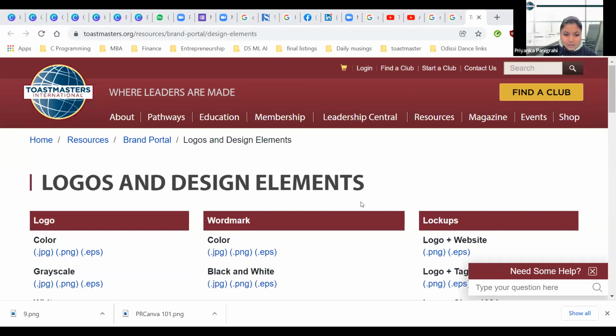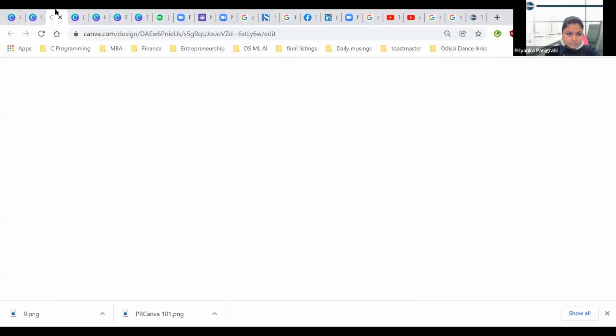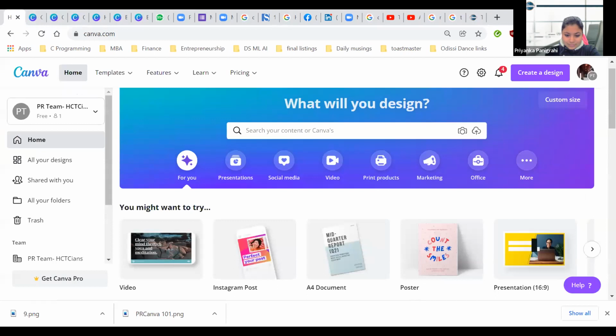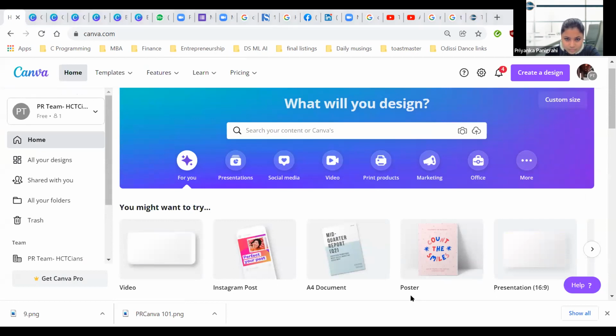Great. So now coming back to Canva. As I was saying, you can download the logos or the word mark. If I show you the word mark, then this is the word mark. Is my screen visible to everyone? Yes, it is. Okay, great.